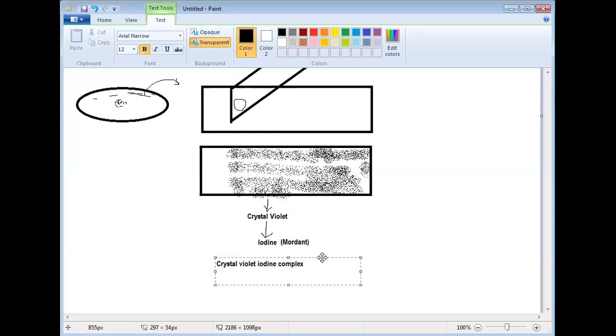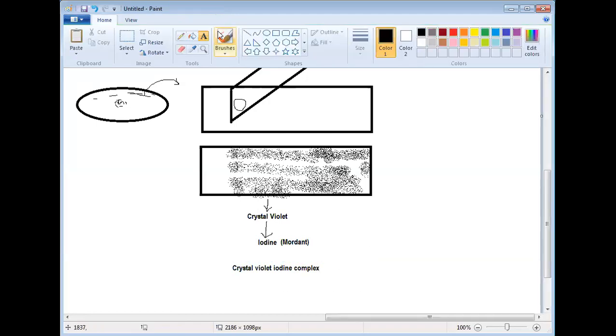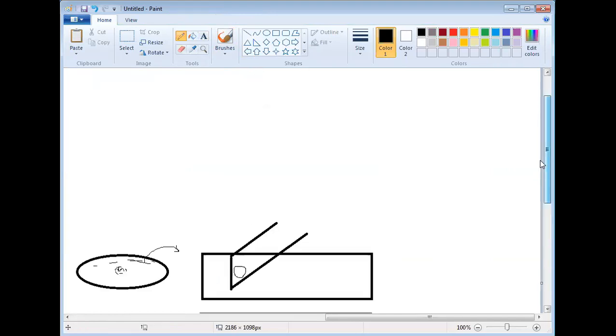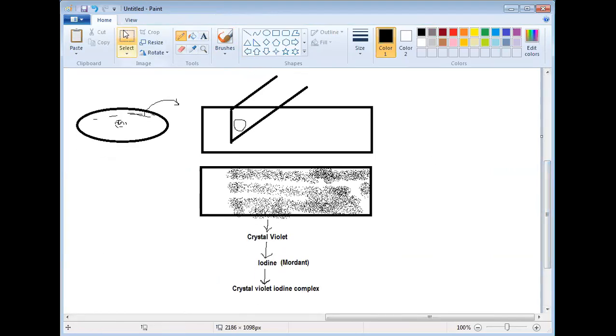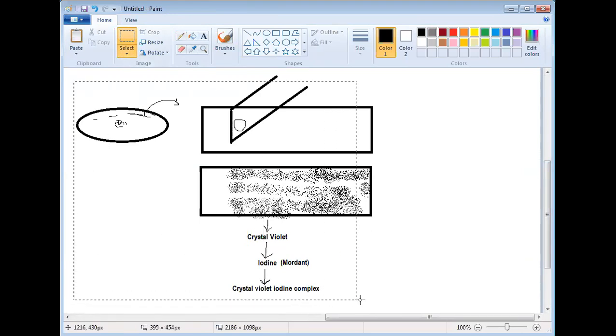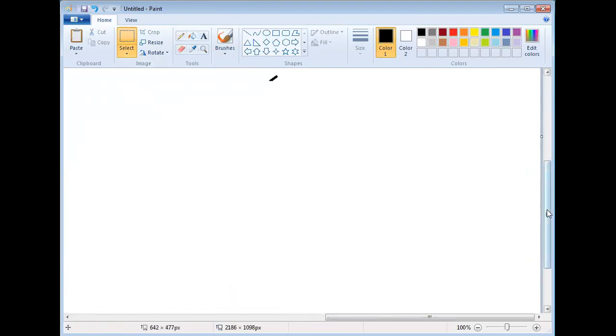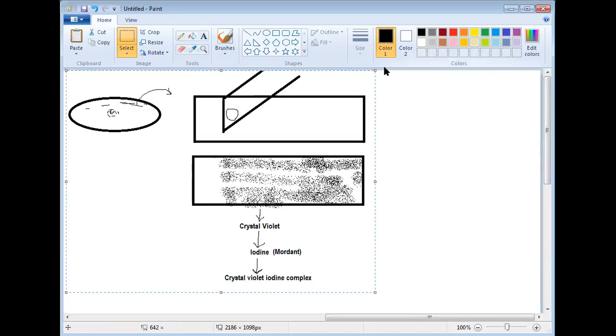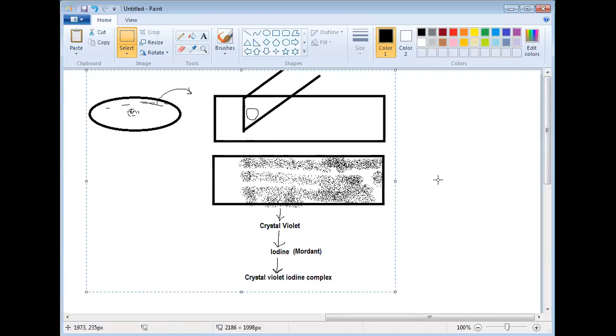It will form a crystal violet iodine complex. Once this complex is formed, the color will be fixed to the wall of each and every bacteria, maybe gram positive, maybe gram negative. Under this condition, if you collect this bacterial slide and keep it under the microscope, whether it is gram positive or negative, it will be violet in color, right?